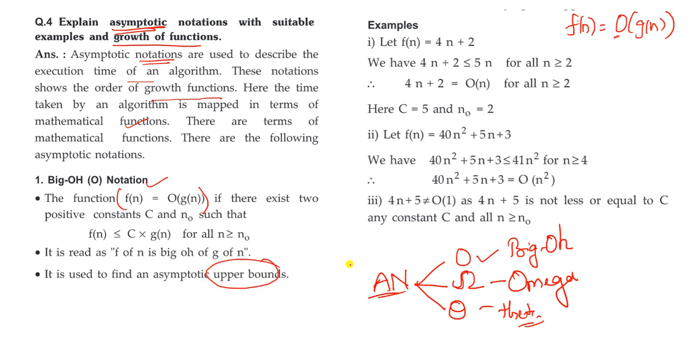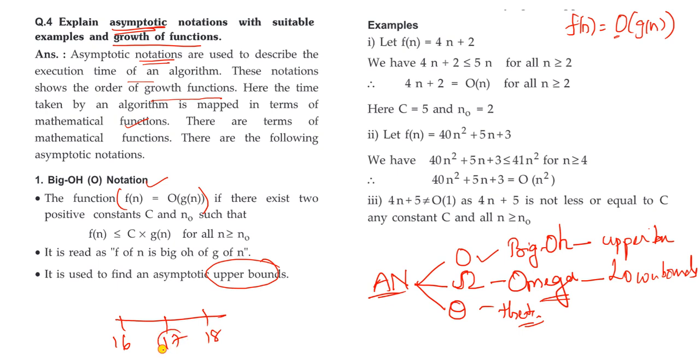Big O notation is used to find upper bounds, and similarly omega is used to find lower bounds. Do you know upper bound and lower bound? Let us take an example like 16, 17, 18. Here the middle number is f of n, 17. What is the upper bound of 17? After 17 we have 18, so the upper bound is 18, and 16 is the lower bound.